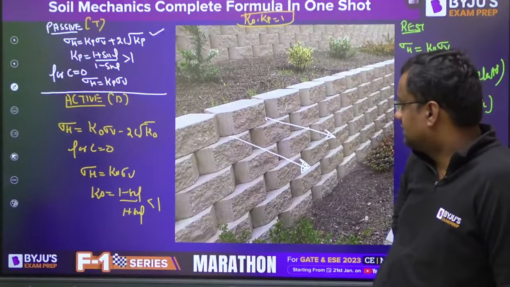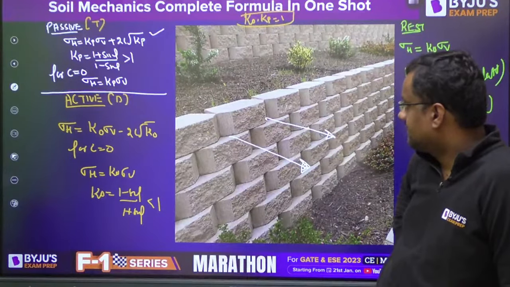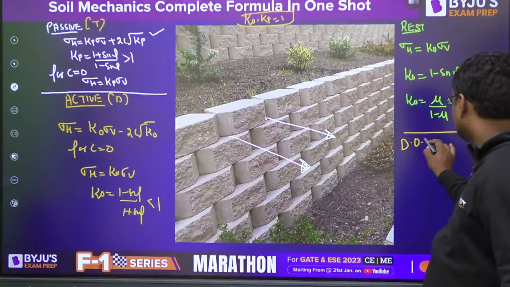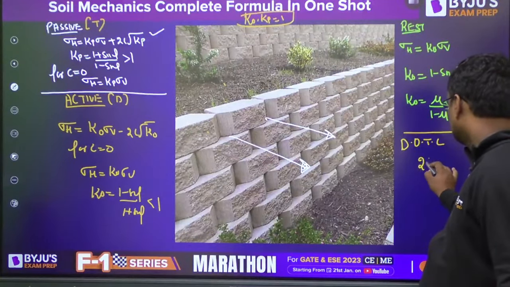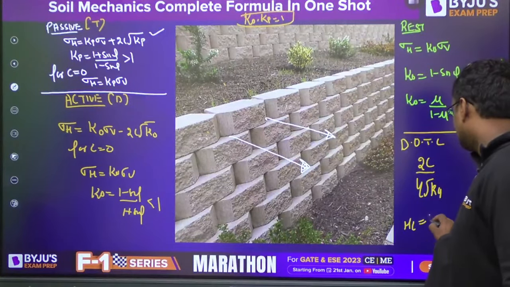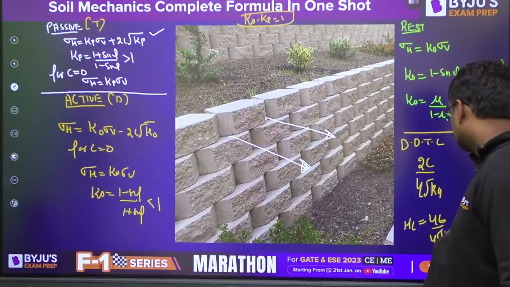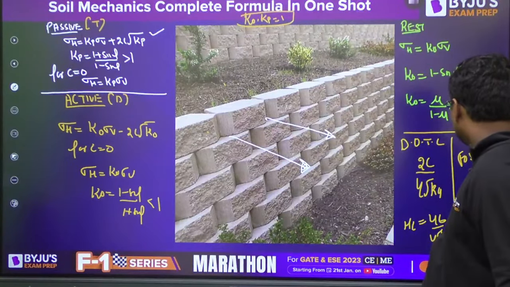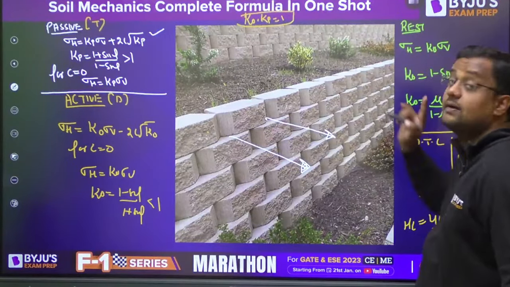Okay, random subject कर लेंगे. And what is the depth of tension crack formula? Depth of tension crack is 2c by gamma root k. And what is the critical height? Double of this. And what is the factor of safety? Critical height by h.